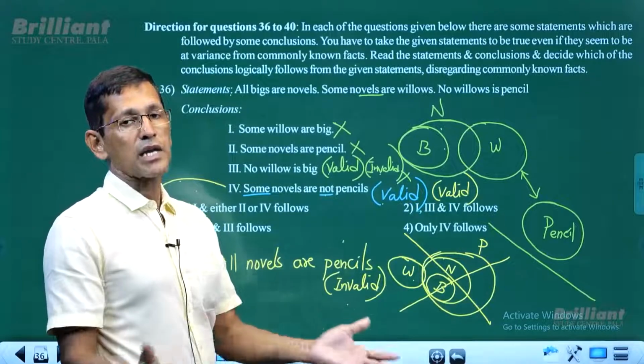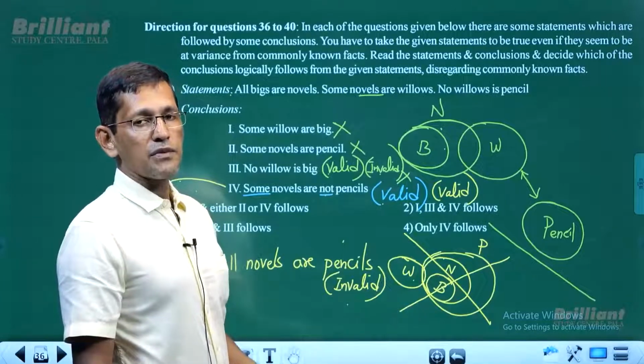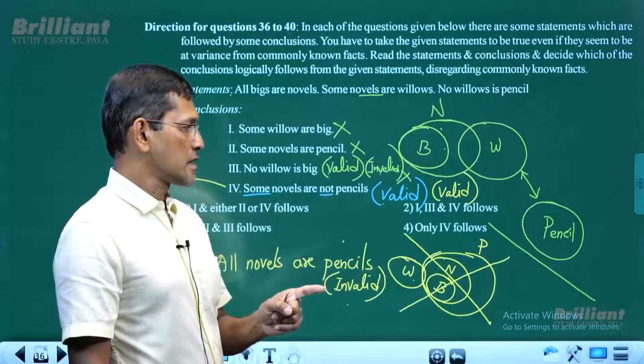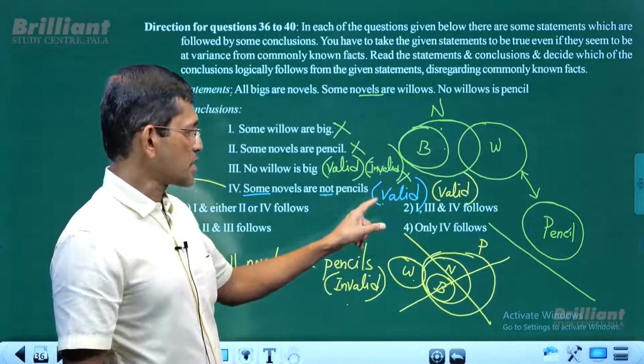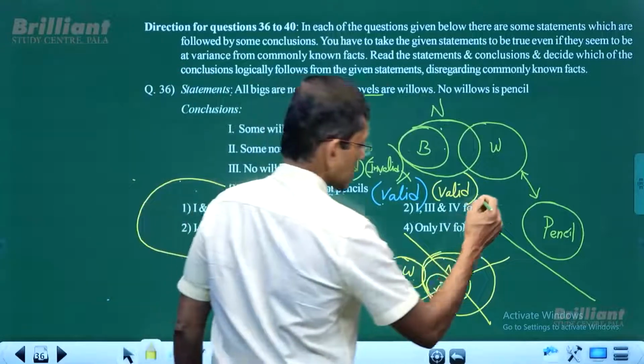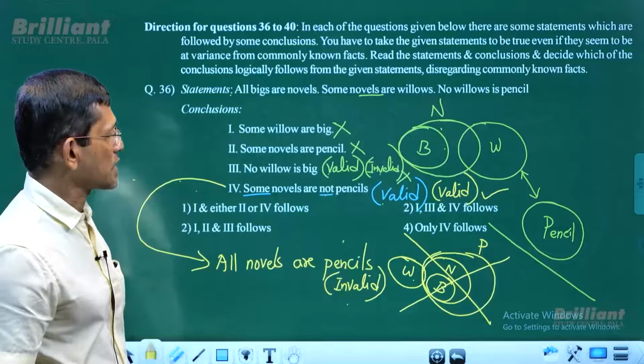There must be diagrams, definitely, and it must be valid for all other diagrams. If it is valid for all possible diagrams, then it follows. So conclusion 4 follows.